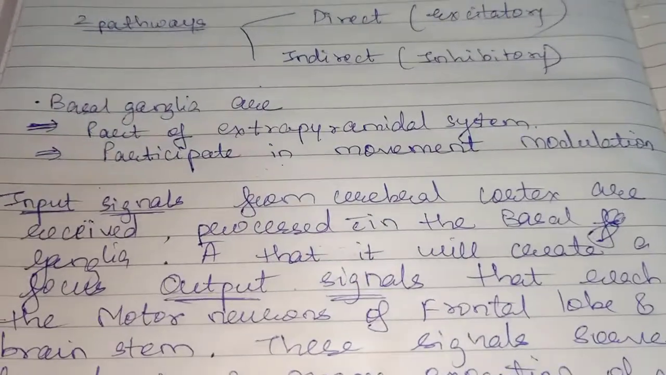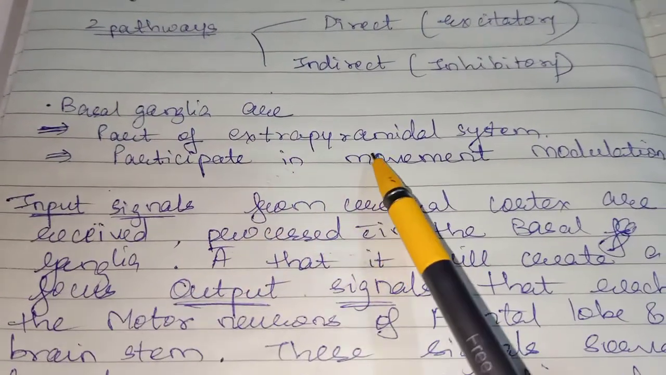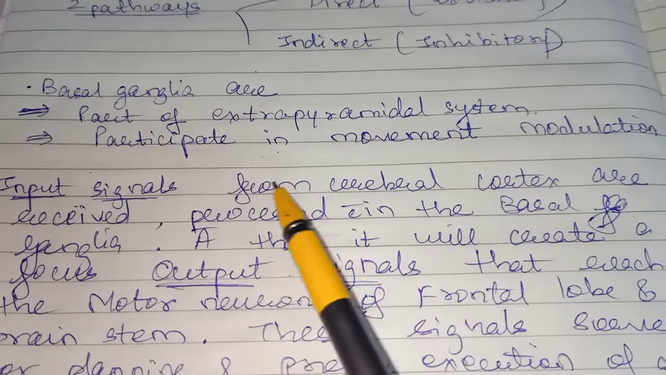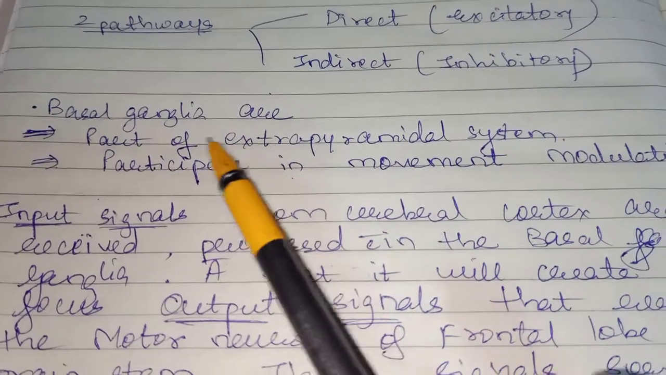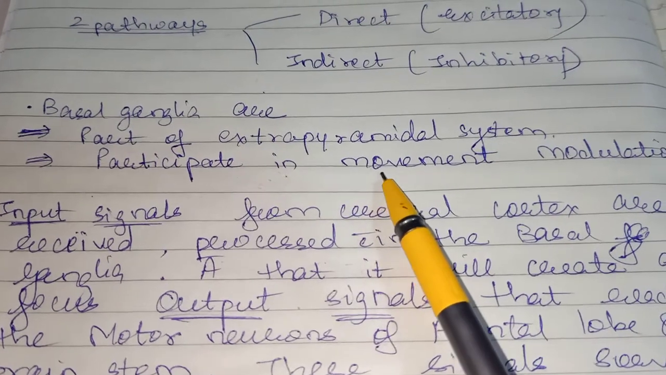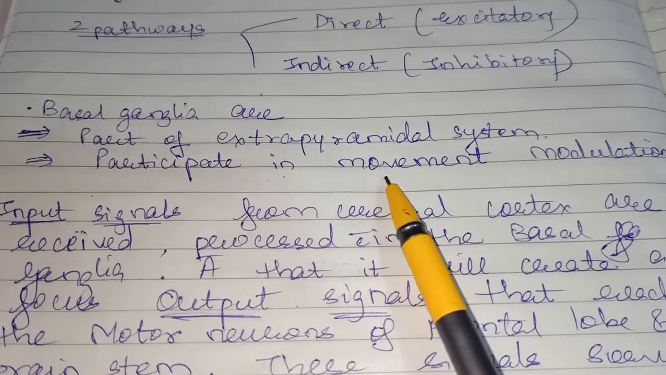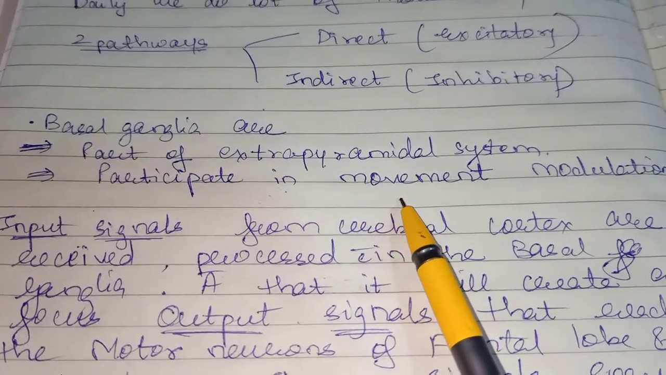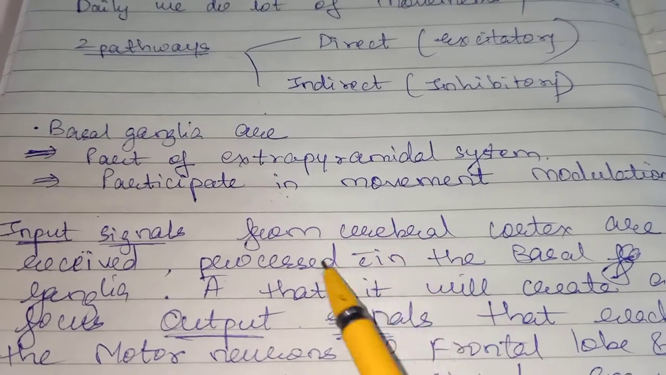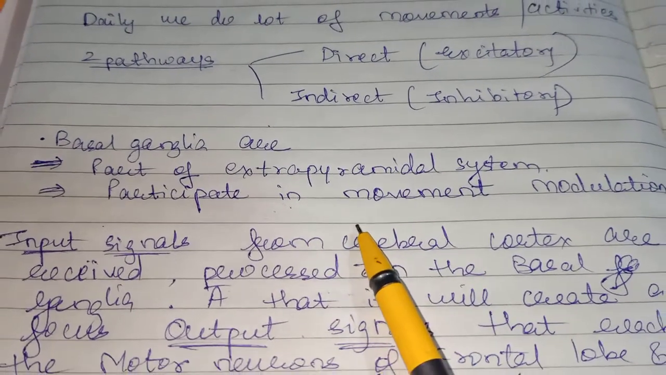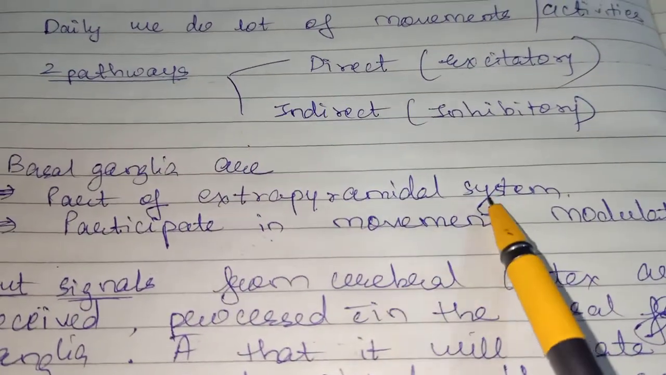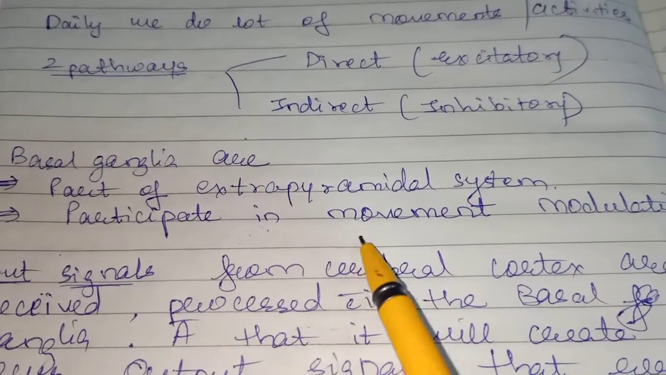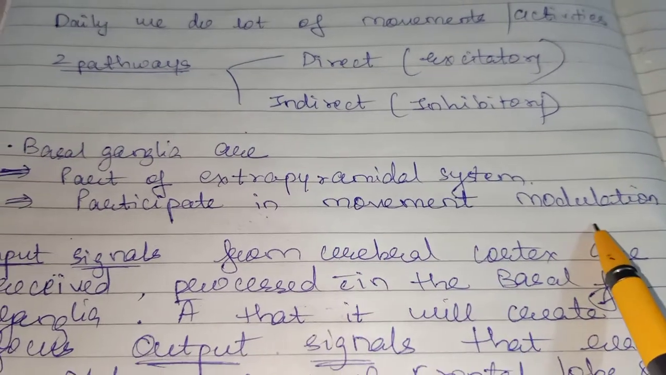Now, the basal ganglia are a part of the extrapyramidal system. It participates in movement modulation. So coordinated movements, unwanted movements not required, the movements which are very important, these are all coordinated in this pathway. So the basal ganglia are a part of the extrapyramidal system and participate in movement modulation.